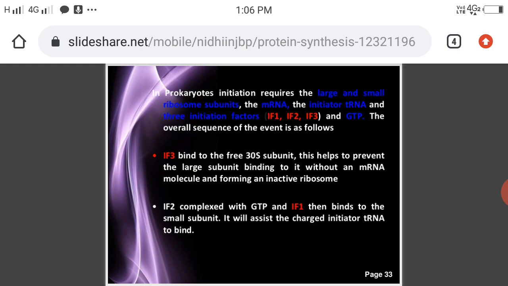Okay, already I said what the raw materials in protein synthesis are. Yes, mRNA, tRNA, aminoacyl synthetase, initiation factors, those are very important. The three initiation factors in red color, IF1, IF2, IF3, and GTP energy is very important, required for the protein synthesis process. Next, the IF3 initiation factor has an extraordinary character. IF3 prevents the binding of the 50S subunit in the first initiation stage, and then IF3 helps to bind the 50S subunit to the smaller subunit.